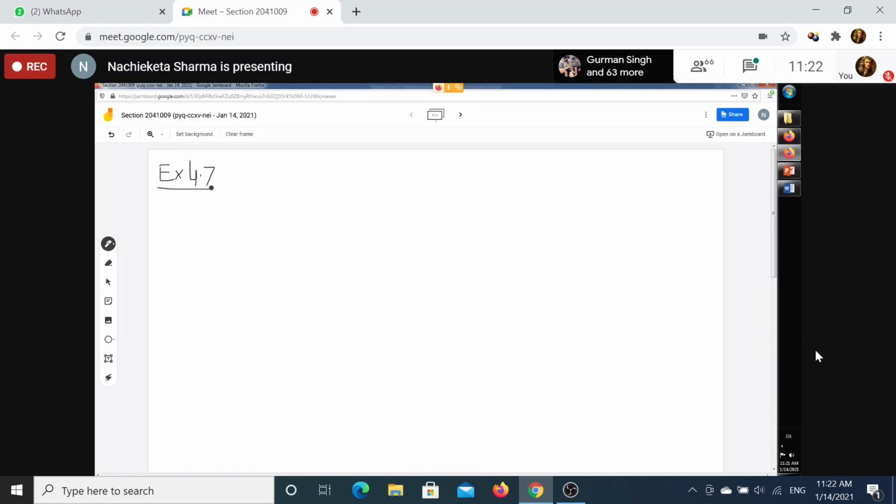A car traveling in the positive x direction makes an emergency stop. The x component of the net force acting on it is the net force, because the car is moving in the x direction. So this x component of the force is important for us. That value is given, it is minus 1.83 into 10 to the power 4 Newton.